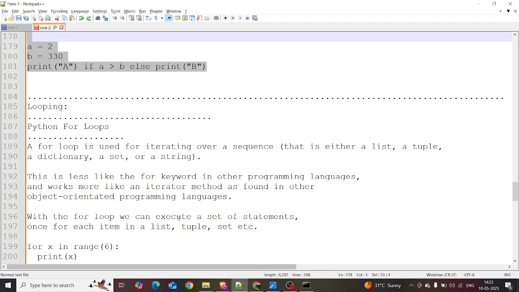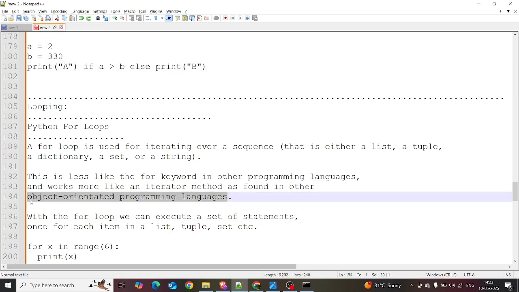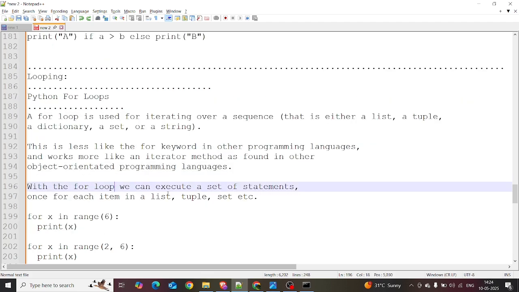So how do we create the loop? The for loop in Python is less like the keyword in other programming languages and works more like the iterator method found in other object oriented programming languages. Stay tuned for object oriented programming, which is a worthy video for Kishorelytics. With the for loop, we can execute a set of statements once for each item in a list, tuple, set, etc.